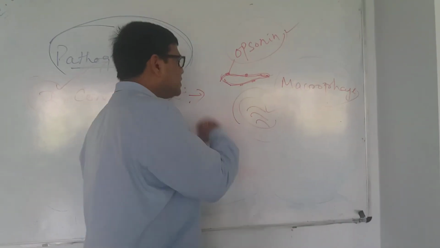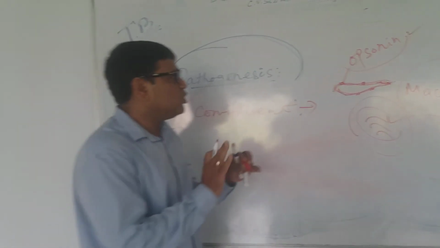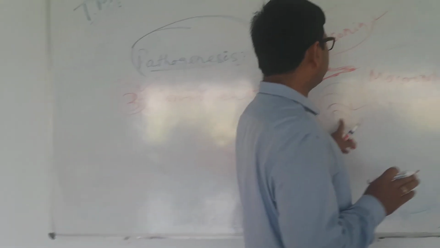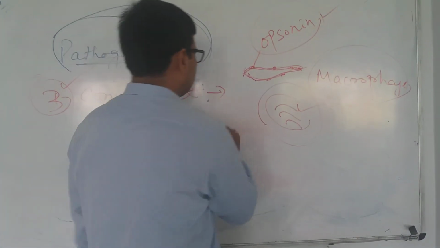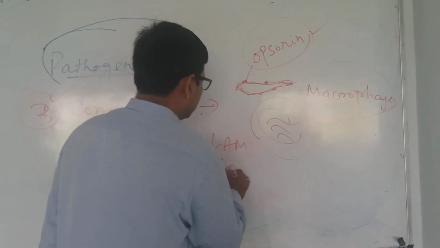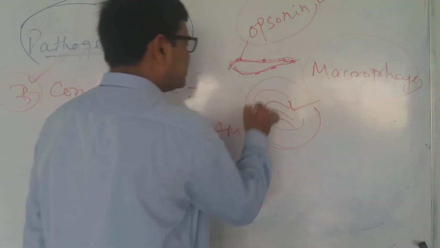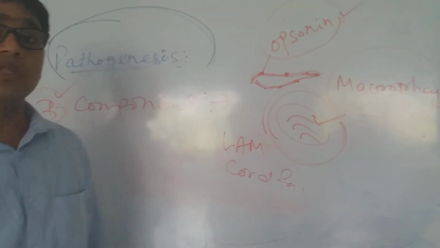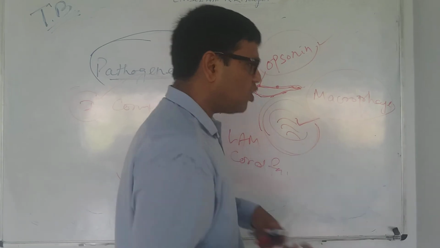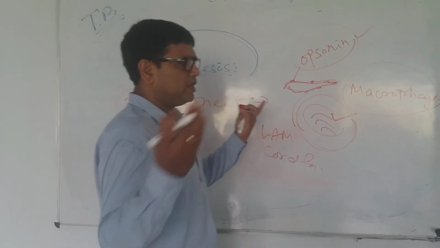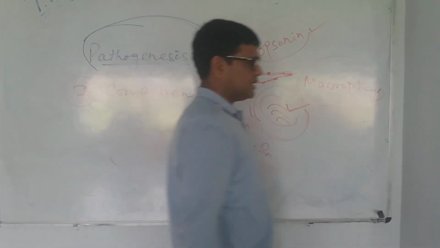After entering inside the macrophages, there will be no destruction of these bacteria, because they are protected by two other factors: number one is LAM, another is cord factor. So obviously it will remain inside the macrophages without any destruction, and it will start proliferating or multiplying. There will be no problem in multiplication because it is already protected by these two factors.